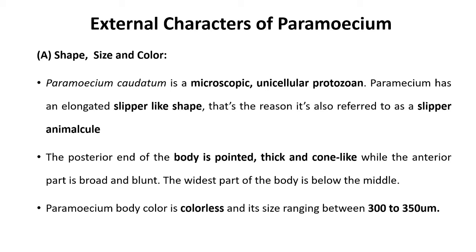It is cone like and blunt in shape. Paramecium body color is colorless and its size ranges between 300 to 350 micrometer. So this is nothing but shape, size and color of Paramecium.